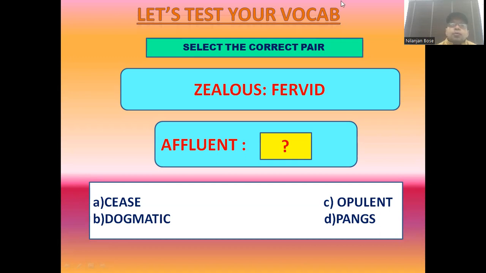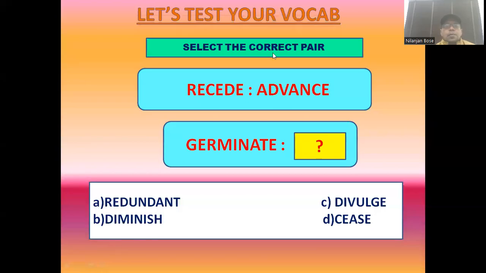So let us move to the next pair of words so that you can be dead sure what should be your ideal approach. Let us move. Let us know what the next pair of words is. The next pair of words, if I go through that, I am finding the word is recede is to advance. Now, my dear students, what does recede mean? To go back, right? Get back. And advance means just opposite. You have come to know this is the opposite relationship or the antonym relationship.